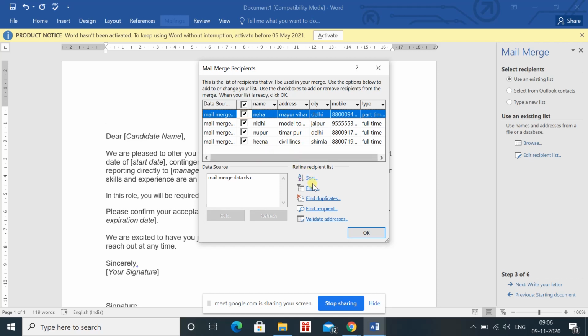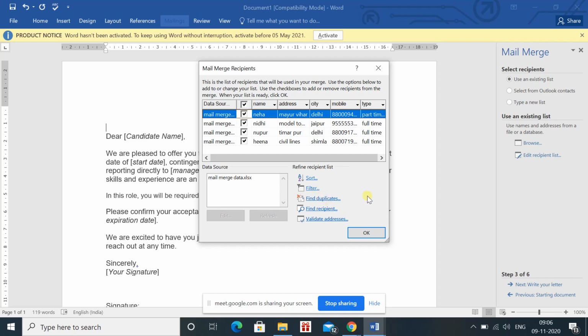Here you can see that if you just press OK, then also it's fine. I'm just giving you the information that if you want to sort the data which you have entered, you can sort that. If you don't want to send the offer letter to everyone, you can apply a filter on this data.